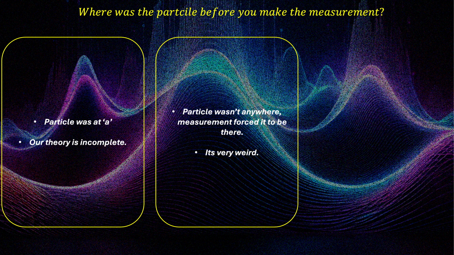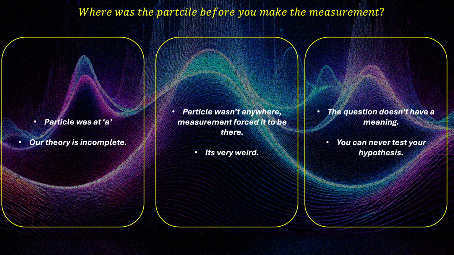A measurement forces it to be there. And it's a very weird interpretation, because we don't see such a thing happening in the classical world. So this is very fascinating and weird. And the third one, the question doesn't have a meaning, because you can never test this hypothesis, like where was the particle before you make a measurement, because this is metaphysics. So the question doesn't make sense.